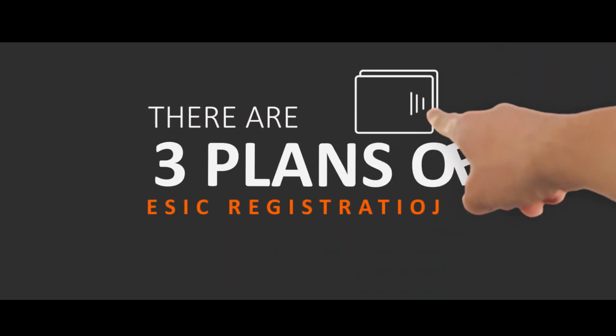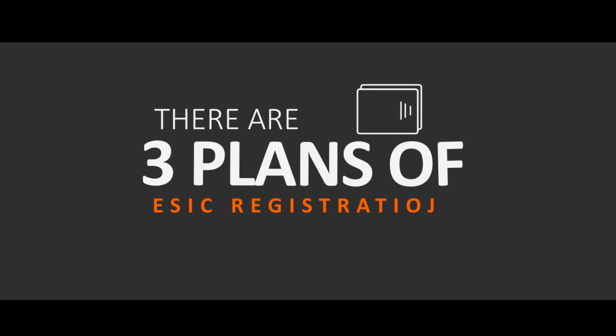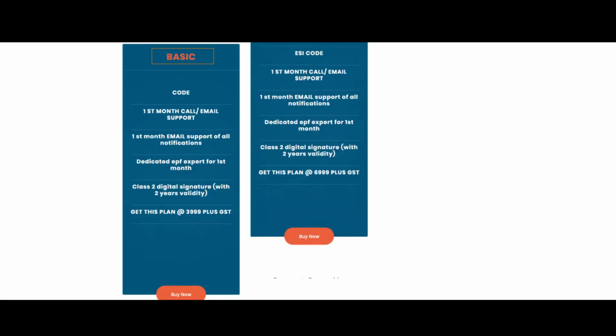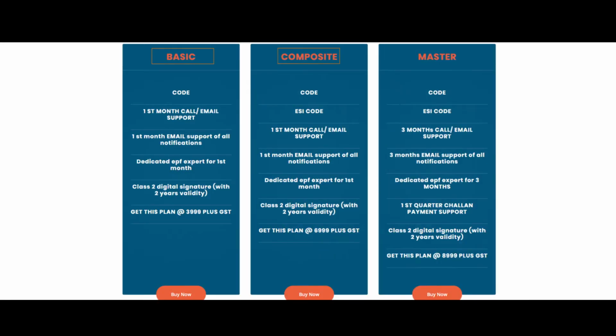There are three types of plan in ESIC registration: Basic, Composite, and Master. If you want to only register for ESI, choose the Basic plan. If you want to register for ESI and EPF, choose the Composite plan. If you want to register for ESI, EPF, along with payroll management, you can choose the Master plan.